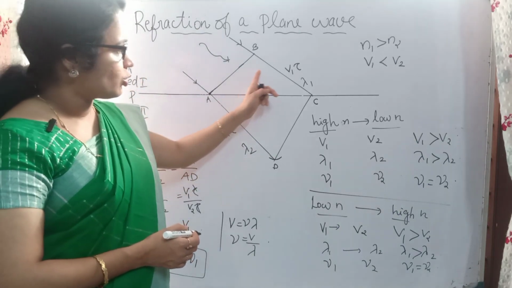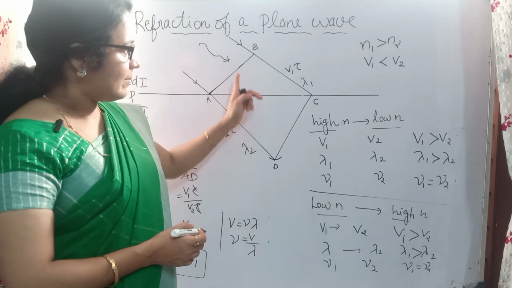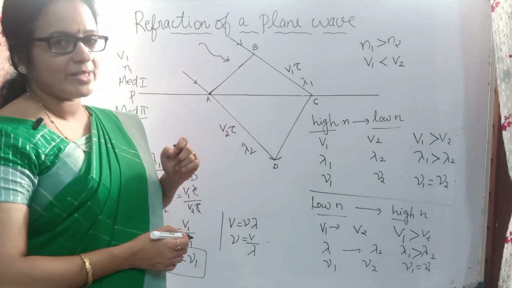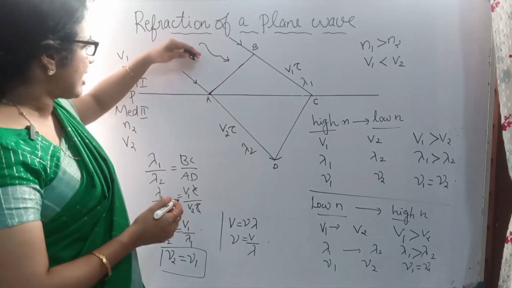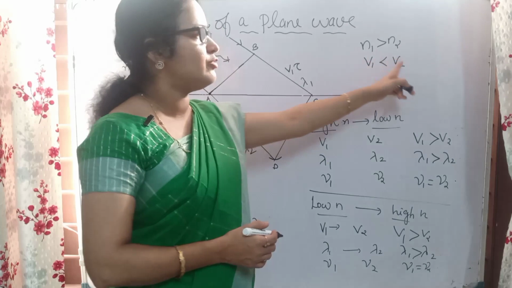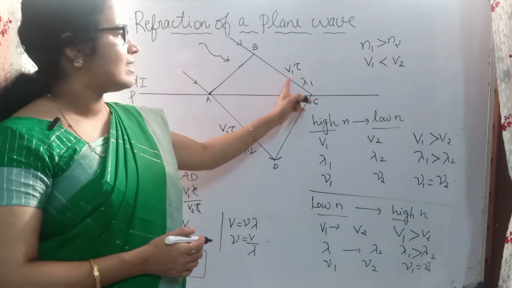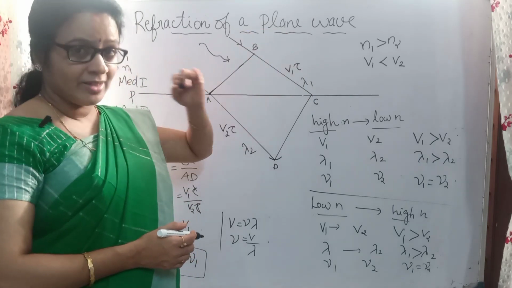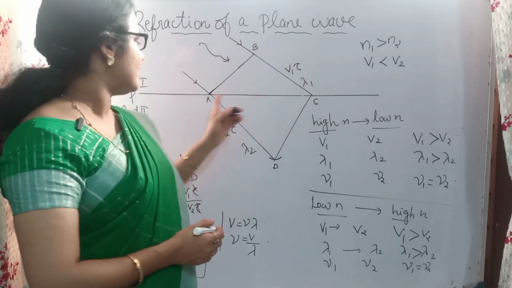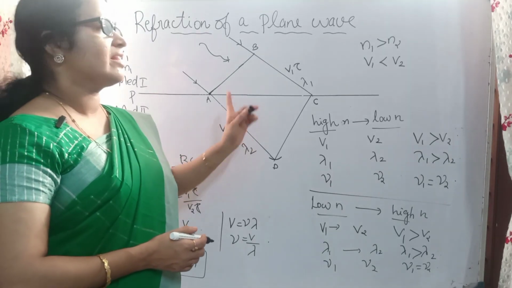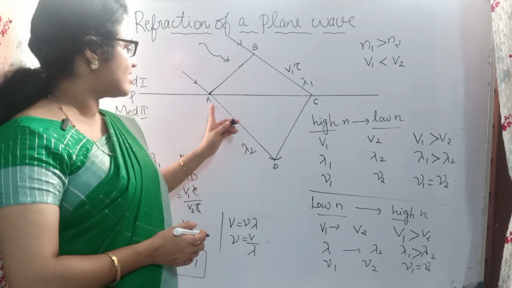Just look at that distance. This will be more than BC. AD will be more than BC. Did you understand the reason? Because here the refractive index is more, so the velocity v1 is less than v2. Here the speed will be less than that of v2, so here it travels only a short distance. But at the same time, in medium 2 the speed is higher, v2 is more than v1, so that it travels